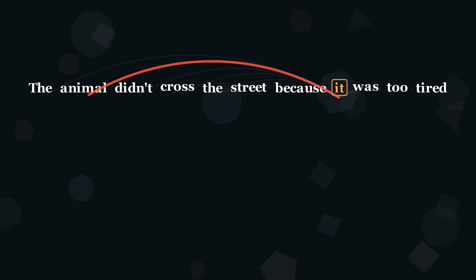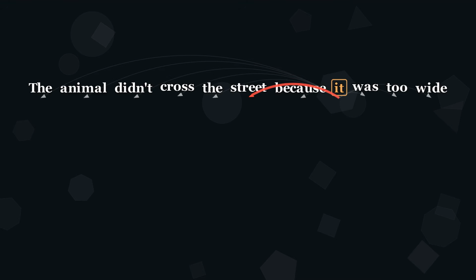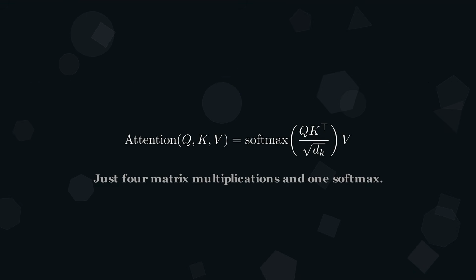The animal didn't cross the street because it was too tired. How does ChatGPT know that "it" refers to the animal and not the street? But change one word, "it was too wide," and suddenly it refers to the street. The answer is a single equation, just 4 matrix multiplications and 1 softmax.